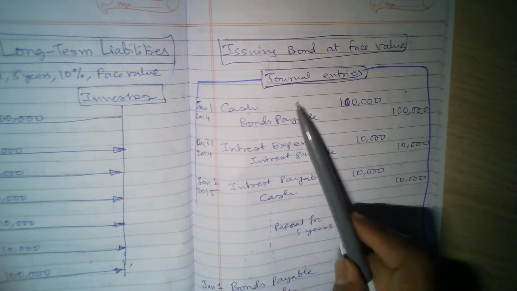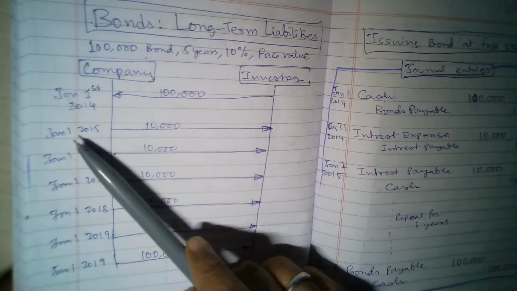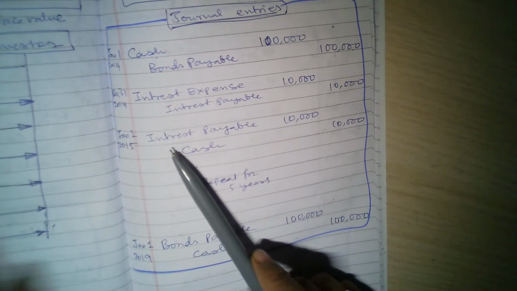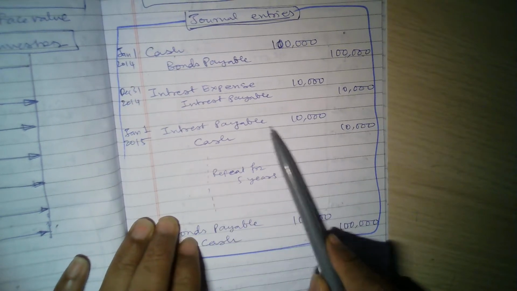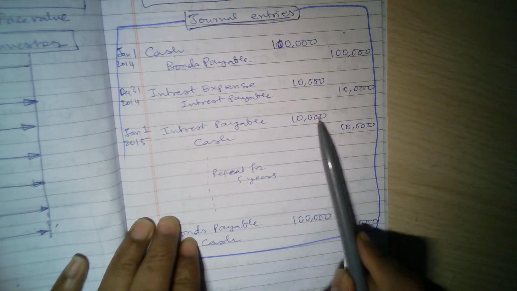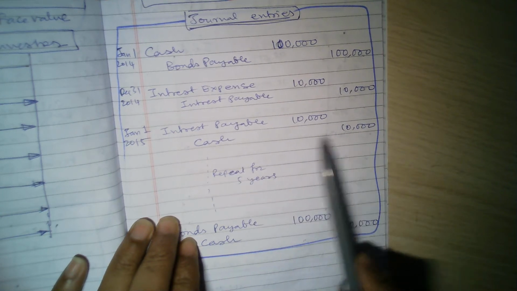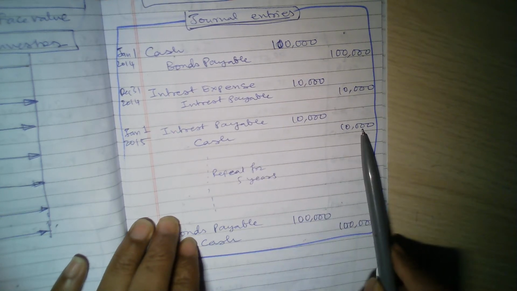Now this interest is payable on an annual basis. See here, on January 1st, 2015, the interest was paid. So that's why here you can see interest payable is debited by 10,000. So this and this will cancel each other, and now cash is credited by 10,000. So from the cash account you are paying 10,000.